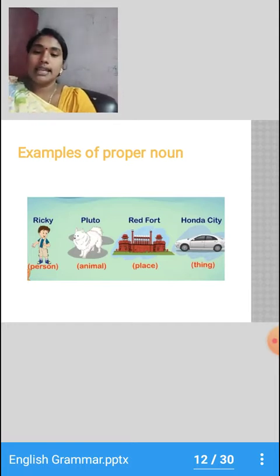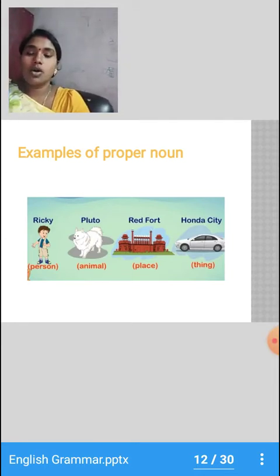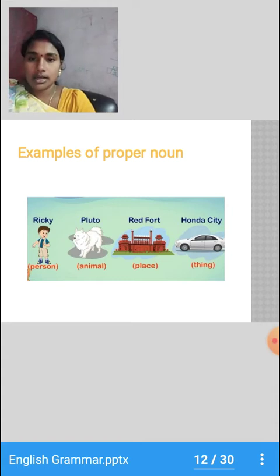And the last thing we have, a car. So what is a car? The car's name is Honda City. So Honda City is a proper noun. What is Honda City? It is the name of the car. So it is a proper noun.